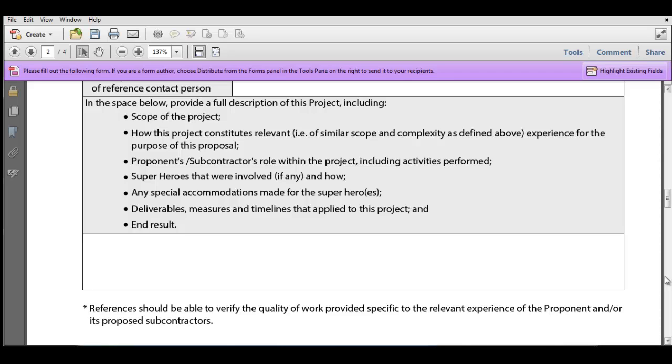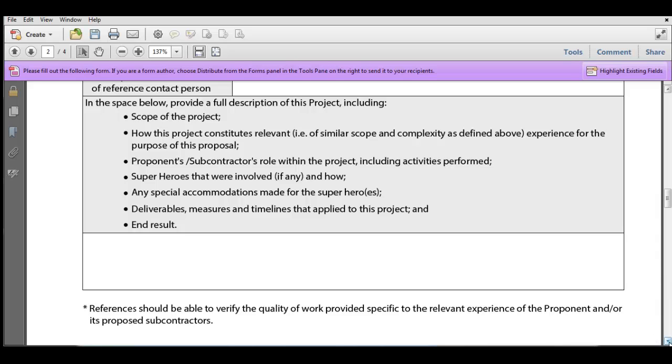And you'll see then the little asterisk here about the references, that they're able to verify the quality of the work. Now, keep in mind, it could be that you did a project a couple of years ago and the client's contract manager who was involved no longer works there, and so who is it that you should be giving as a reference? Keep in mind that your references need to be from your client organization who can verify the quality of your work. If it turns out that whoever was in charge of that contract at the time no longer works for the client organization, is there someone else's name that you could provide that is equally capable of being able to verify the quality of your work? And that would be all right as well.